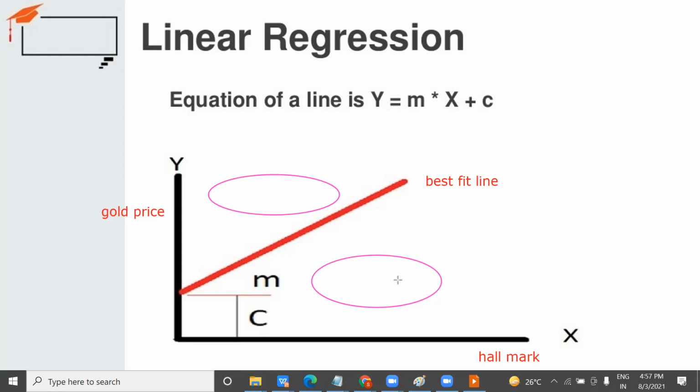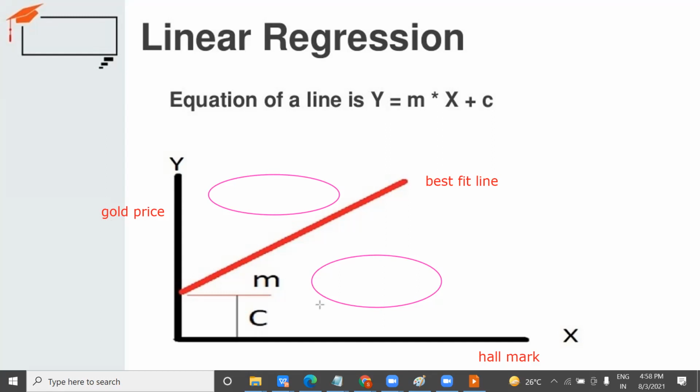Are you getting what I'm trying to say? This gold price, suppose hallmark, so 18 karat hallmark comes. Hallmark is a purity standard that tells how pure your gold is. So 22 karat, 24 karat, 18 karat. So based on this, what will be your pricing?